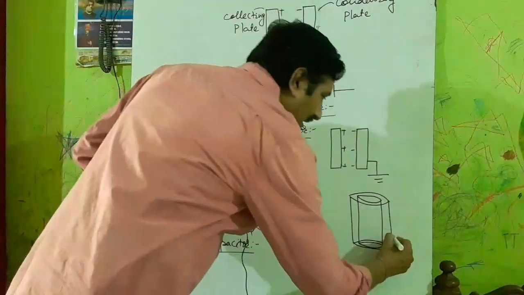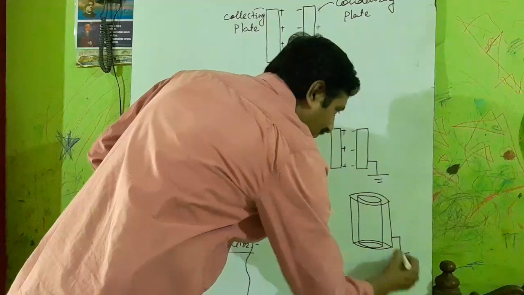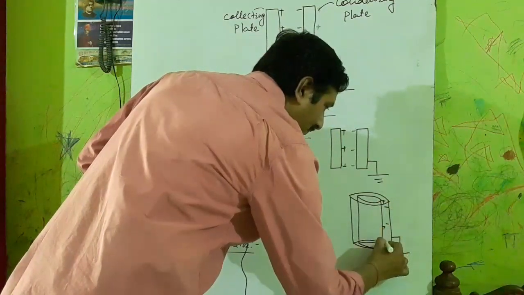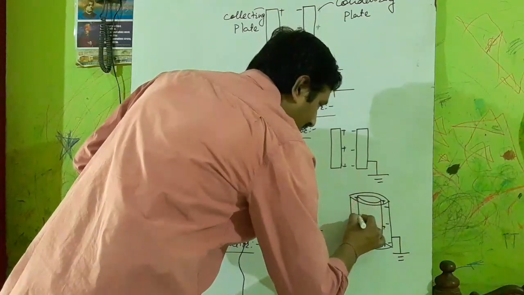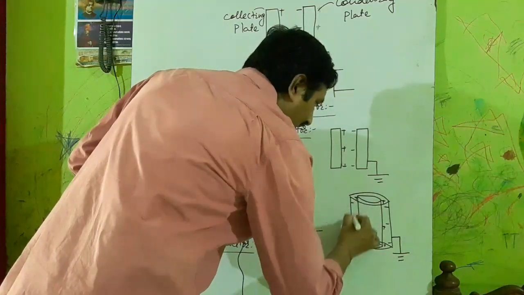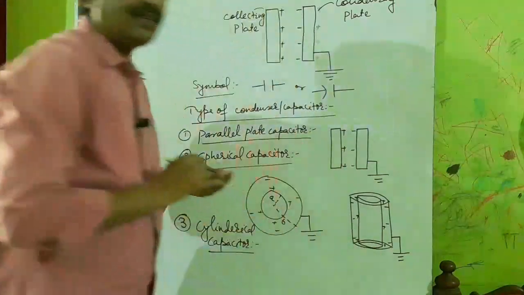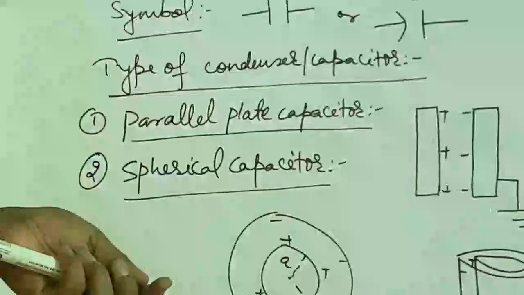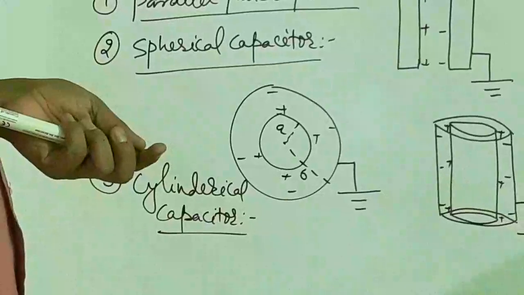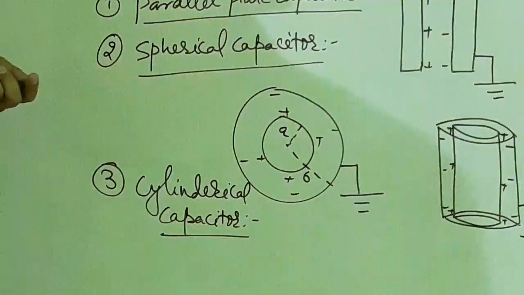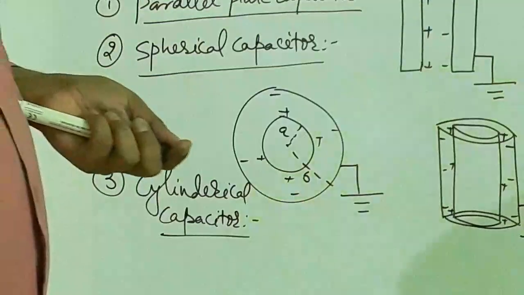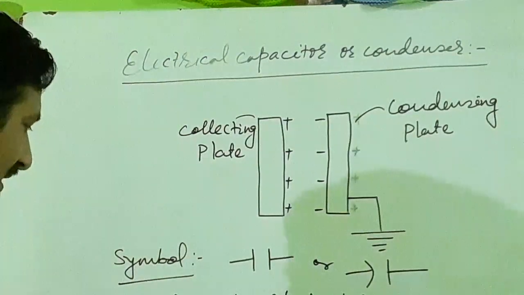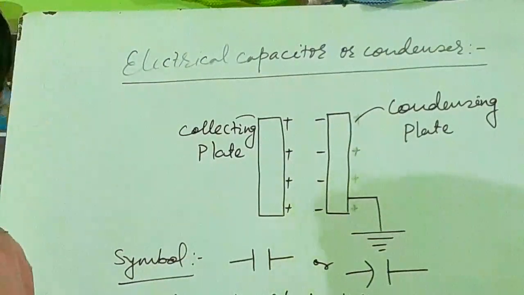Negative charge, positive charge. Again, either the outer or the inner cylinder can be earthed. So these are the capacitors: parallel plate capacitor, spherical capacitor and cylindrical capacitor.